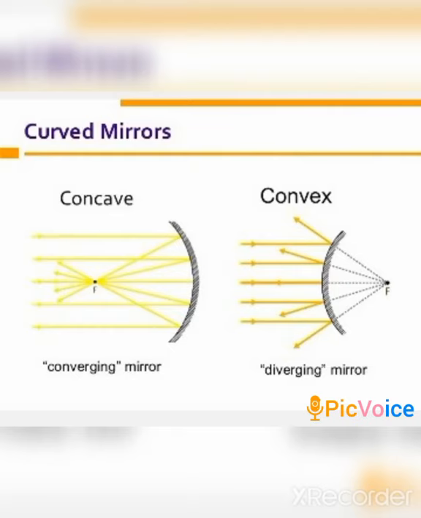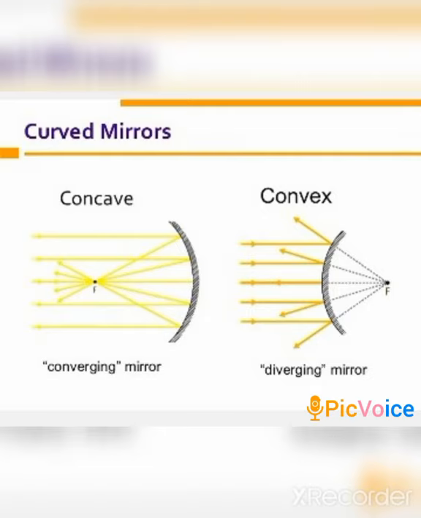In this image you can find a concave mirror and a convex mirror. First we will discuss the concave mirror. You can find 5 parallel rays touching the concave mirror and getting reflected, and they are meeting at the point F. When the reflected rays intersect each other, only then can a real image be formed, and the real image can be observed on a screen. A paper can be used as a screen for this. If you place a paper a little bit beyond the point F, you can find the reflection of the object on the paper.